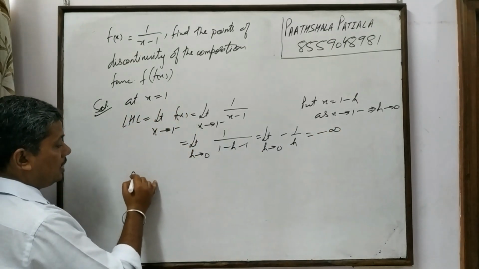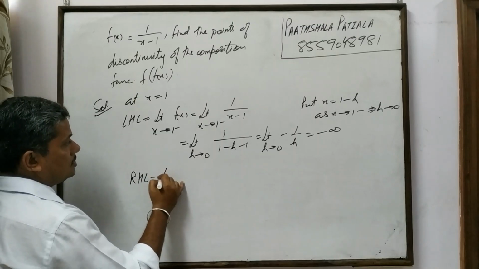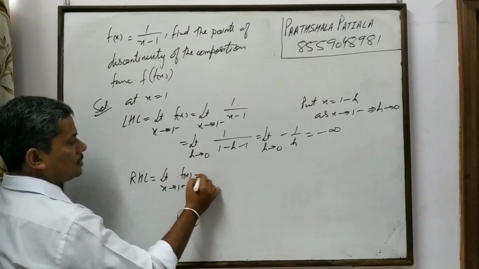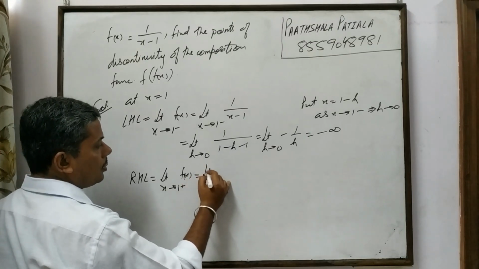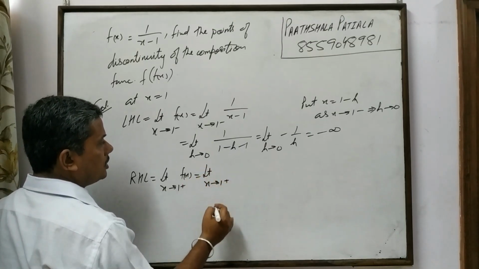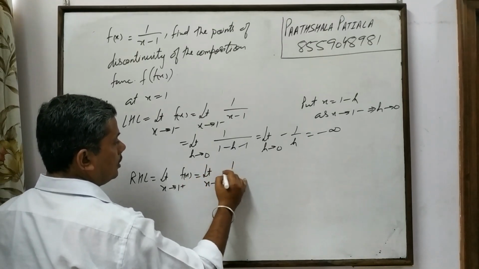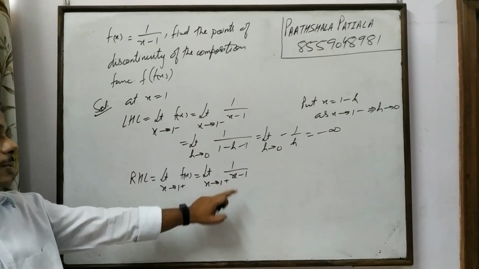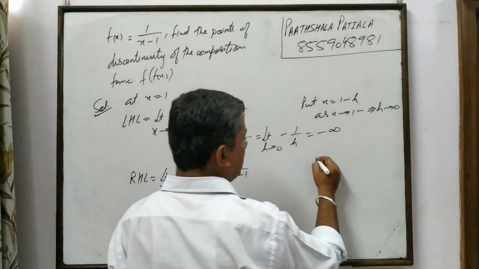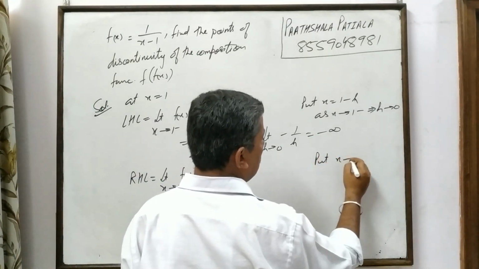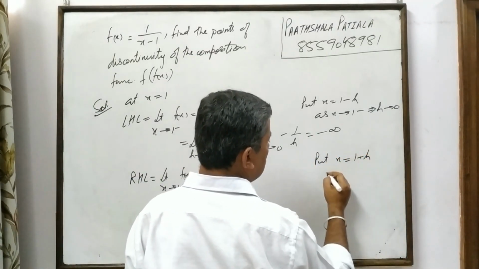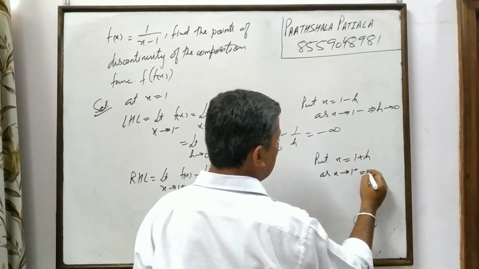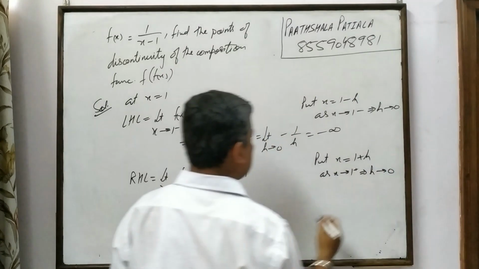And what about the right hand limit? This is limit x tends to 1 positive f of x, which is limit x tends to 1 positive 1 upon x minus 1. Now x tends to 1 plus something, so say that something is h. X is equal to 1 plus h, as x tends to 1 positive implies h tends to 0.